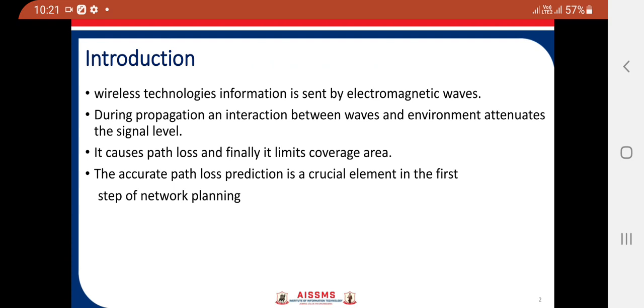Empirical propagation models are designed for specific types of communication system, specific system parameters and the type of the environment. Selecting a suitable propagation model is the first step of wireless network design.